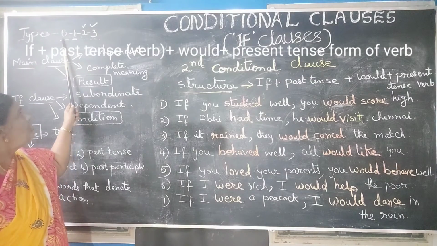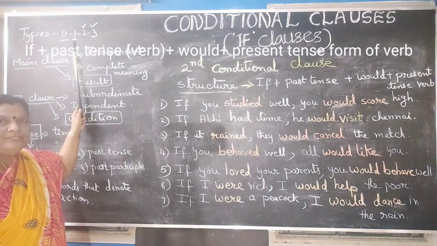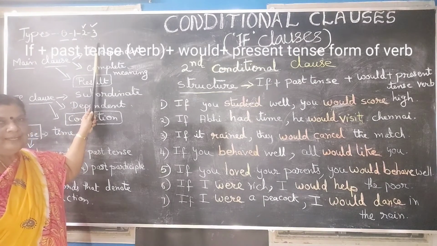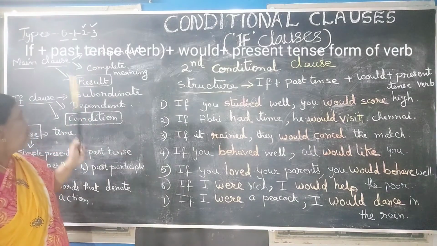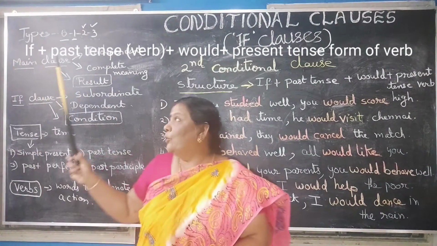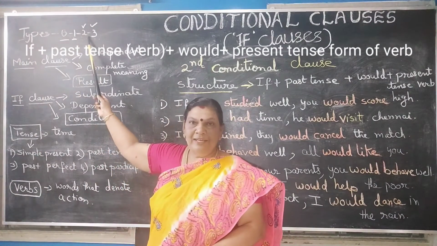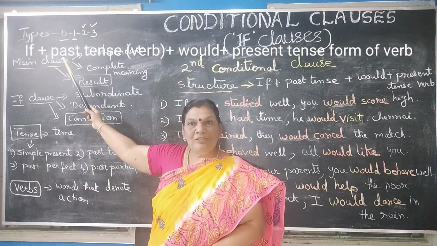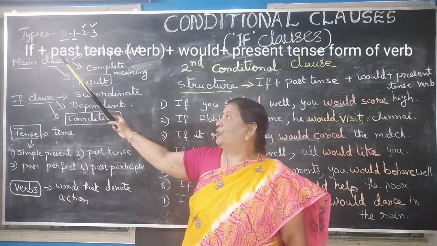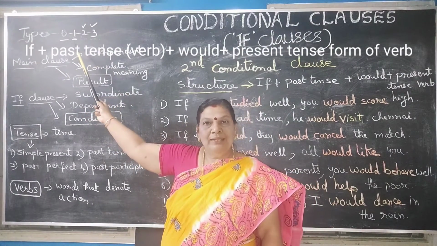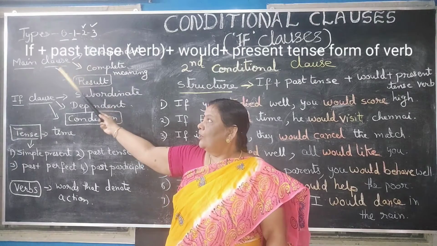Okay, that is zero conditional clause, first conditional clause, second conditional clause, and third conditional clause. So today we are going to do the second conditional clause. The zero conditional clause and first conditional clause have already been done for you. Now look at the board.